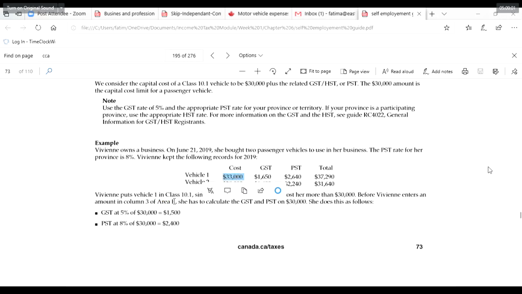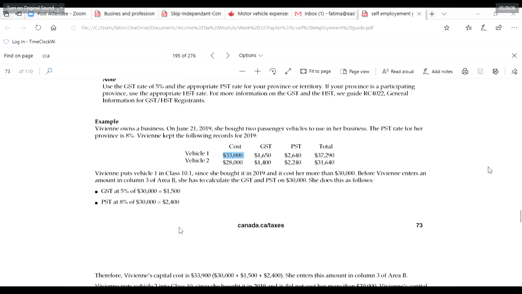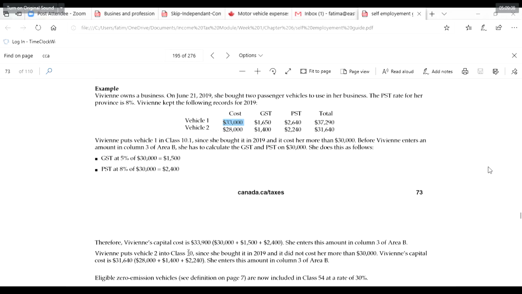The reason for them to be put in class 10.1 or class 10 is that. Vivian's capital cost is 33,900, 30,000 plus 1,500 plus 2,400. So she enters this amount. Even if her cost is 33,000, she will be calculating based on 30,000 plus 1,500 plus 2,400.